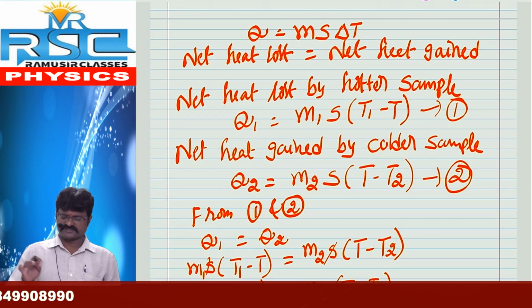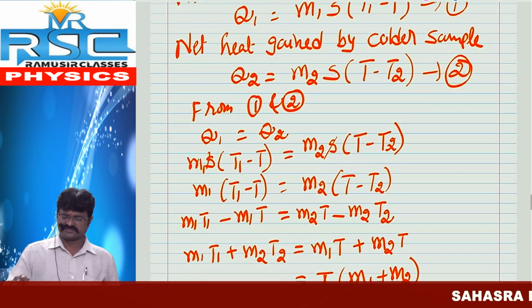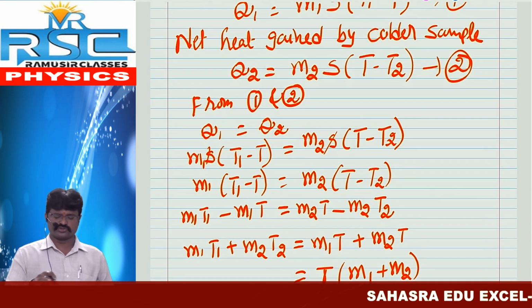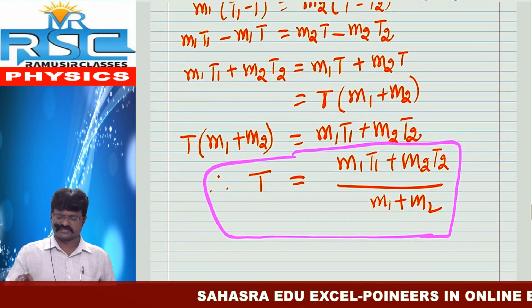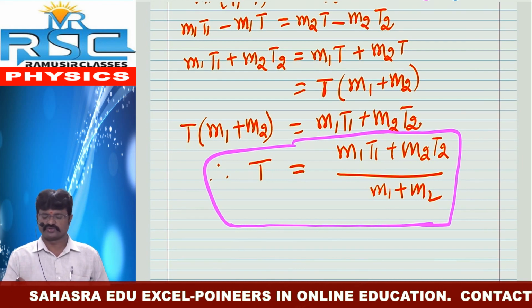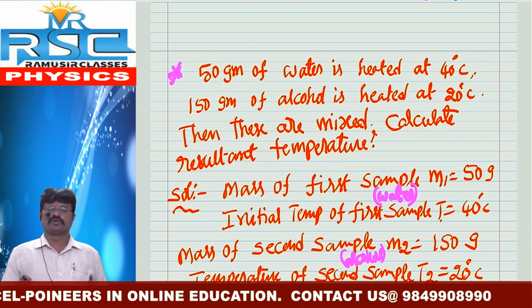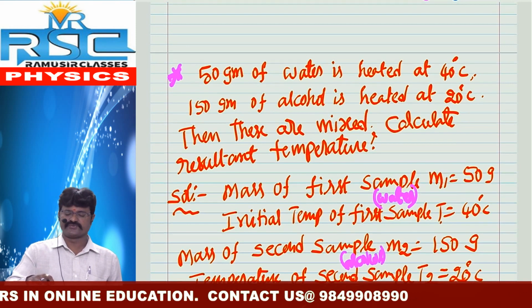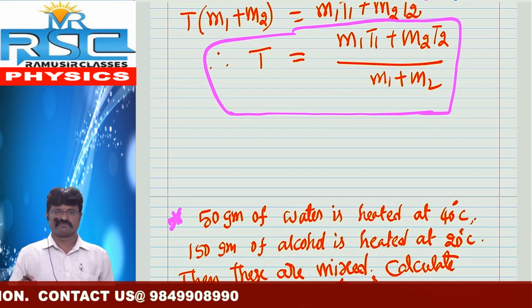This is the first equation. Q2 is equal to M2 S times T minus T2. It is the second equation. From 1 and 2, Q1 equals Q2, S cancels, and we take T as common. Capital T equals M1 T1 plus M2 T2 by M1 plus M2.